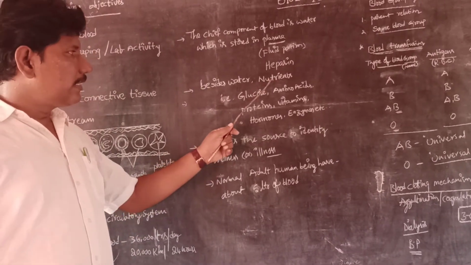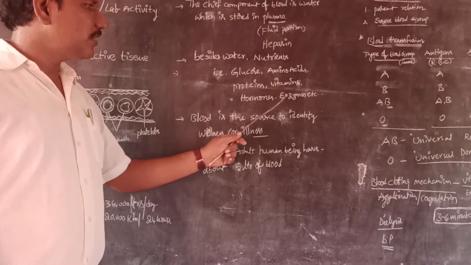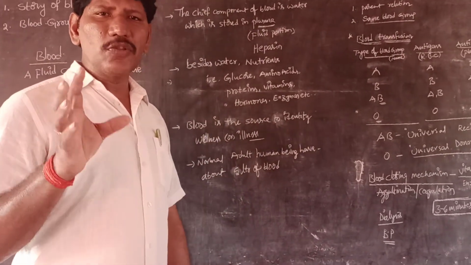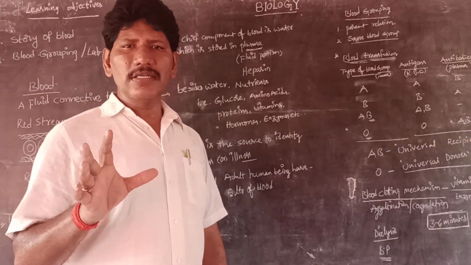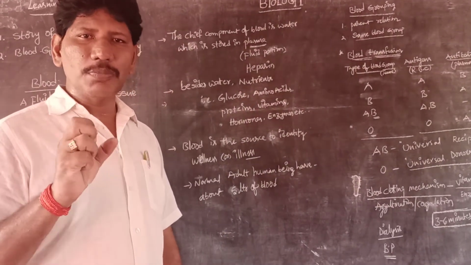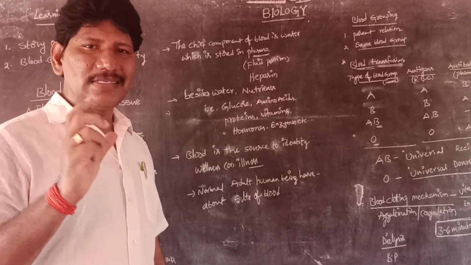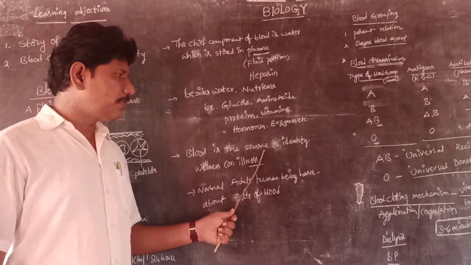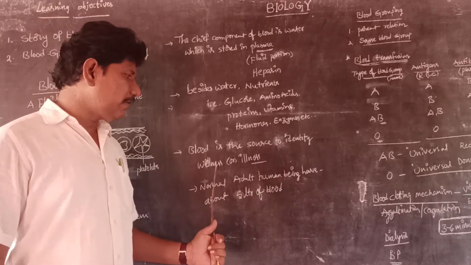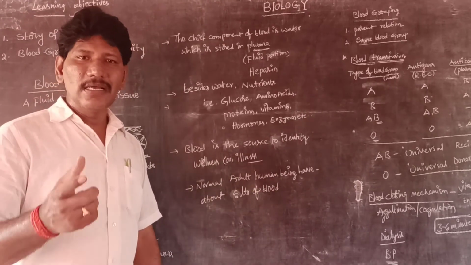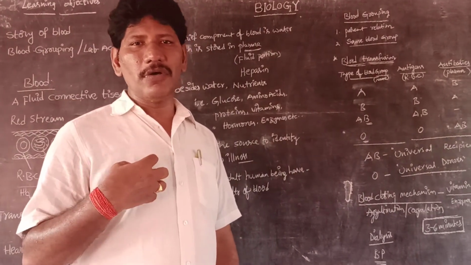Any imbalance in nutrients like glucose, amino acids, proteins, vitamins, hormones, enzymes, or any pathogens or infected microorganisms in the blood is very useful for identifying the disease. So doctors prescribe blood tests. Blood is one of the best indications of the status of our body.